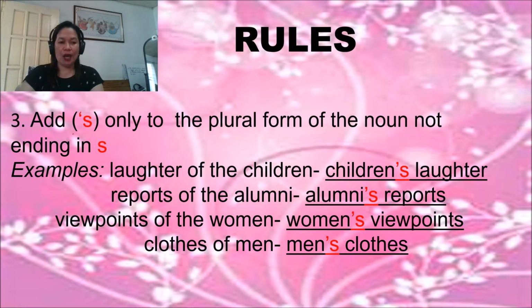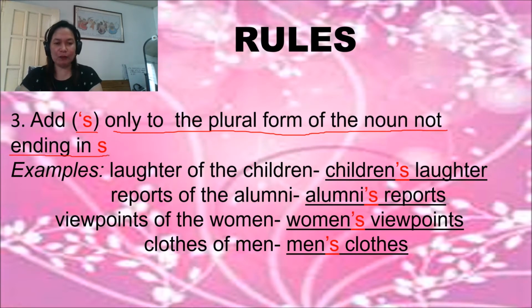In rule number 3, add apostrophe s only to plural forms of nouns not ending in s. If the plural form of the noun does not end in s, all you have to do is to add apostrophe s. Okay?